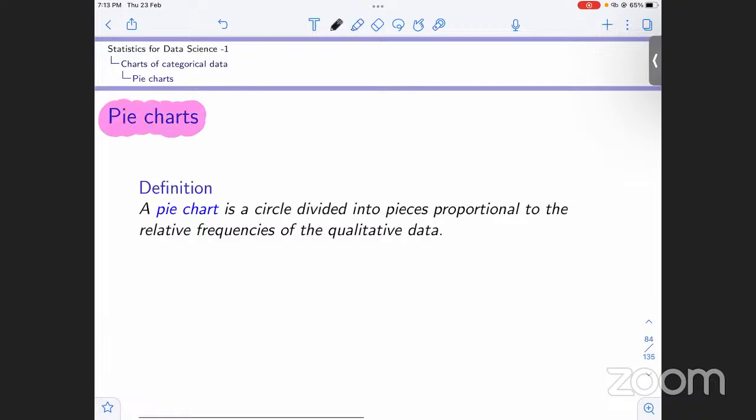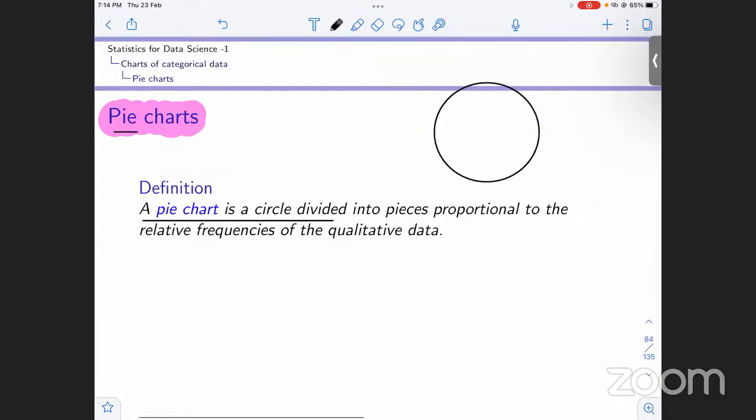When we hear the word pie, we are taken to a circle, right? For a circle, the area is pi r square and the perimeter is 2 pi r. So pi somehow connects to a circle. So what is a pie chart? A pie chart is basically a circle, just a circle like this. So what do we do to this circle?